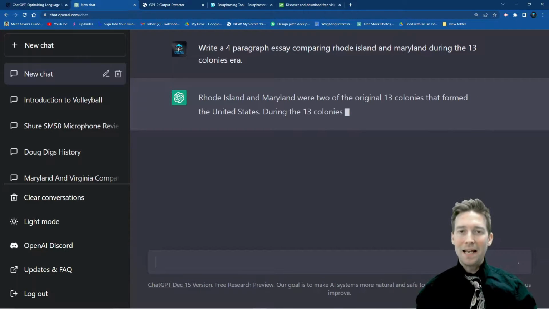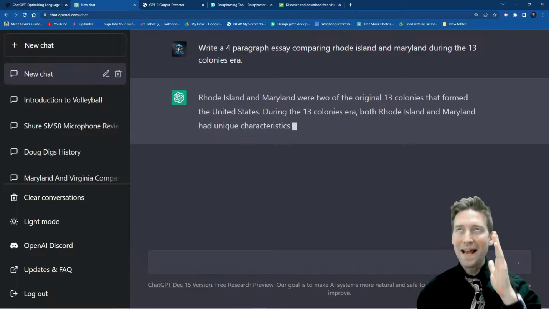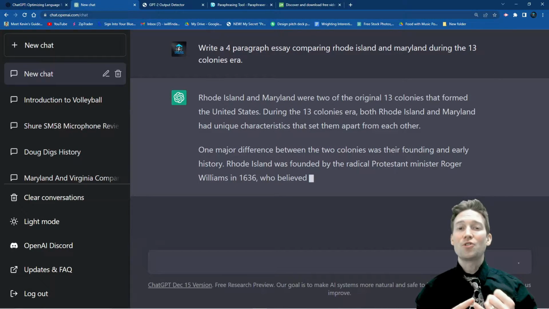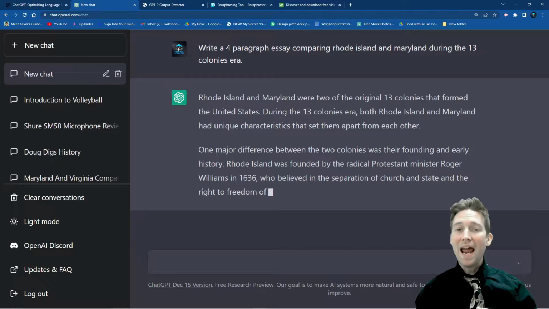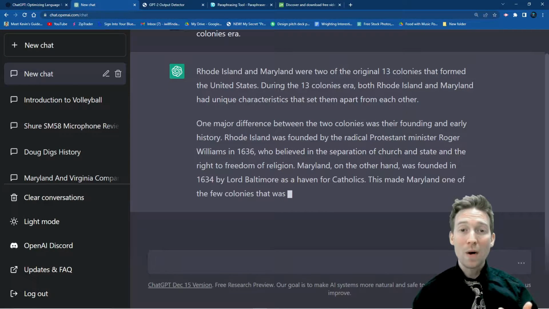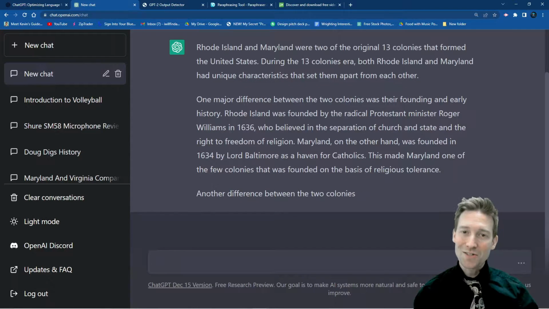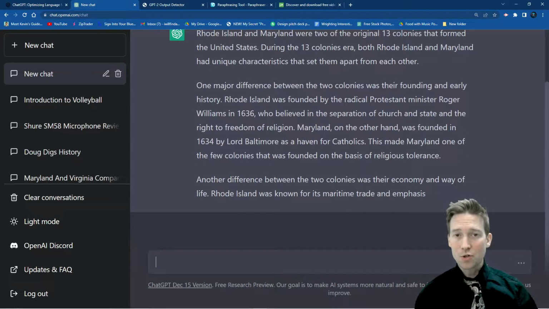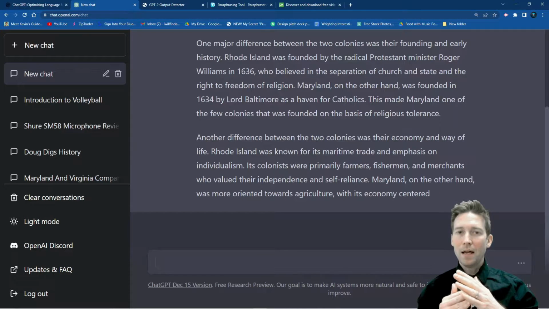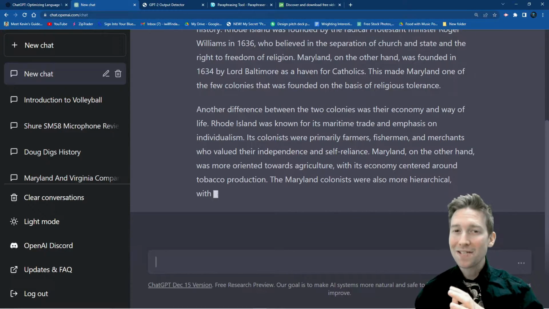As this is typing it out, you can, of course, pause it and read how amazing it writes it. It's fantastic. It gives an introduction, a middle, and an end. And of course, it uses so many facts that it already has to be able to give the answer. Now, how are you as a teacher going to be able to combat this? Well, let's just time out there and let me show you what else it can do.